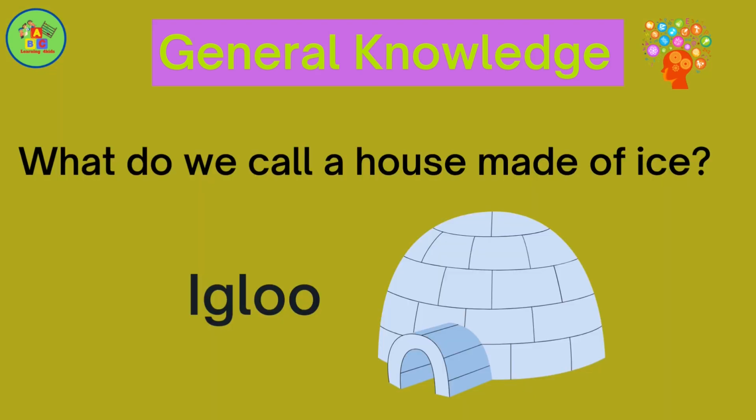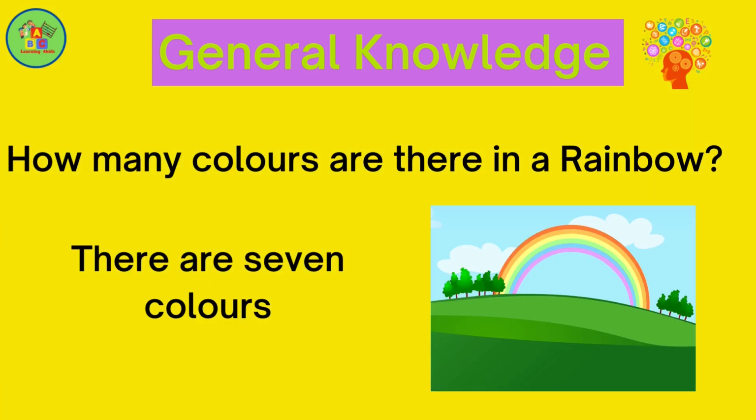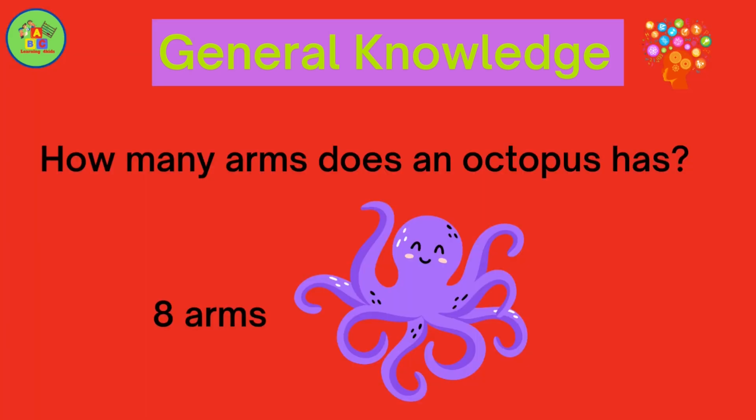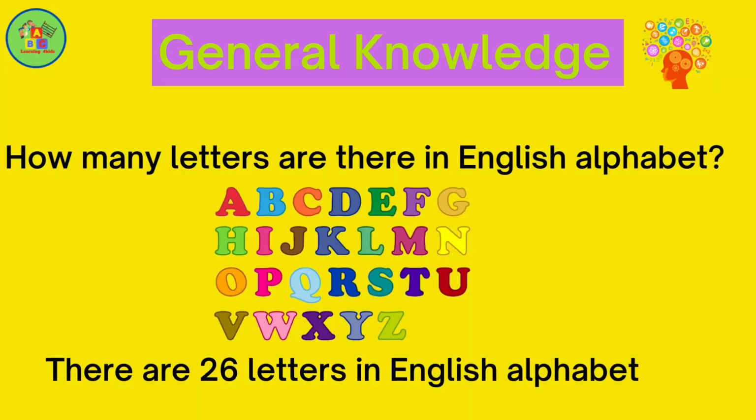What do we call a house made of ice? Igloo. How many colors are there in a rainbow? There are 7 colors. How many arms does an octopus have? 8 arms. How many letters are there in the English alphabet?